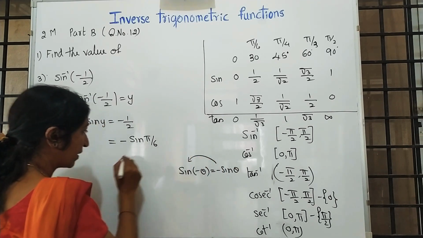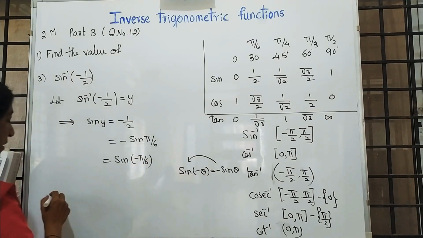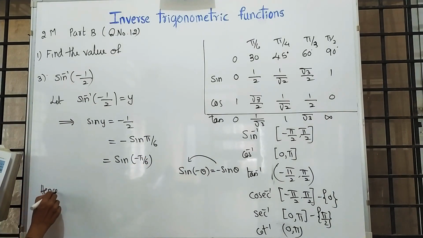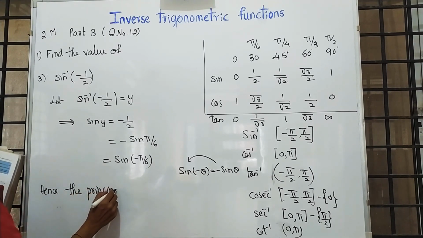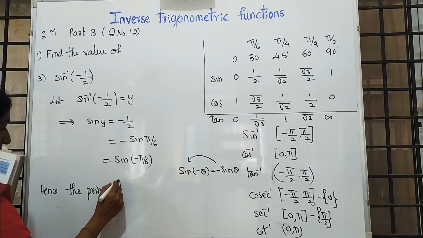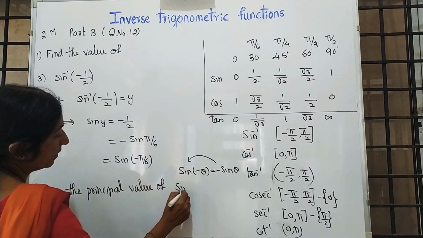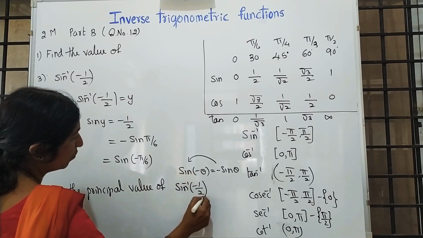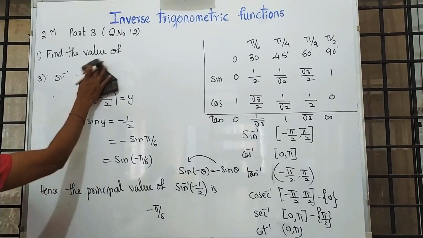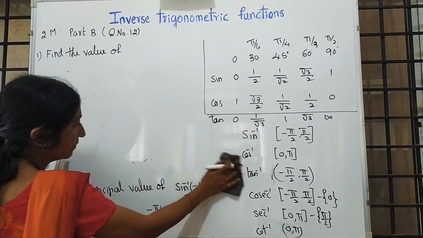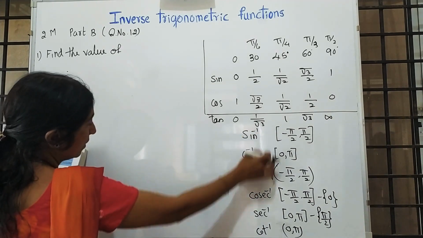I am applying it in reverse, so it is sin of minus pi by 6. Hence, the principal value of sin inverse of minus 1 by 2 is minus pi by 6. It should lie within this range.